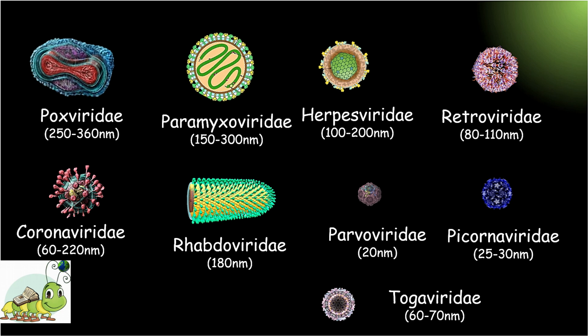Animal viruses that have rod-shaped helical nucleocapsids are those enclosed in an envelope. These viruses are found in the families Paramyxoviridae, Orthomyxoviridae, Coronaviridae, and Rhabdoviridae. Not all enveloped viruses contain helical nucleocapsids. However, those of the families Herpesviridae, Retroviridae, and Togaviridae have polygonal nucleocapsids.